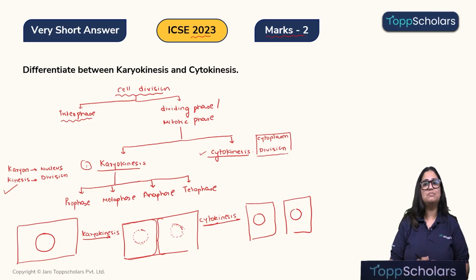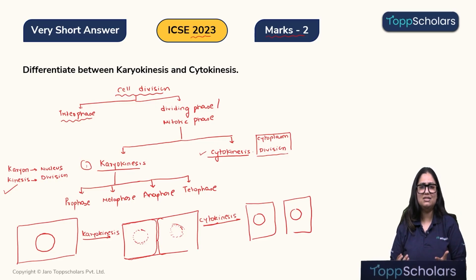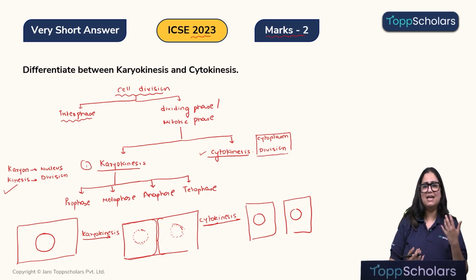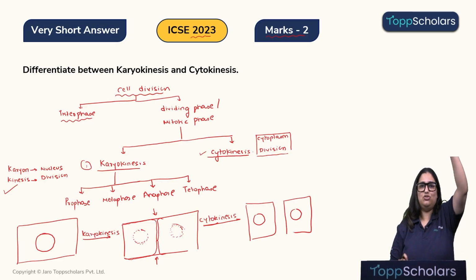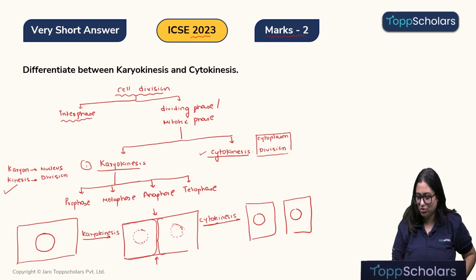What are the steps involved in karyokinesis? We have the prophase, metaphase, anaphase and telophase. What are the different types of cytokinesis? In an animal cell, it is by the invagination method, where the cell membrane moves inwards, and in a plant cell, it is by the cell plate method, where there is a formation of a cell plate from the center and the cell plate will extend towards the periphery. Let me also show it to you one more time.